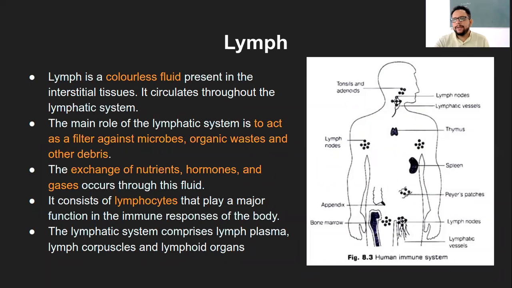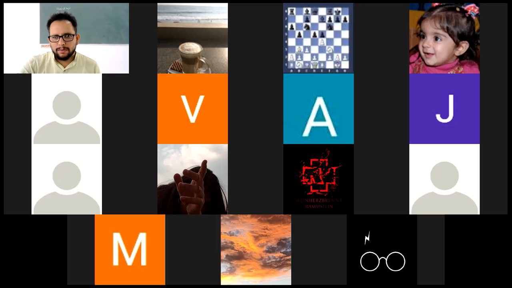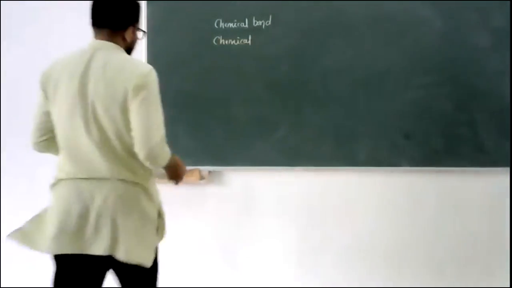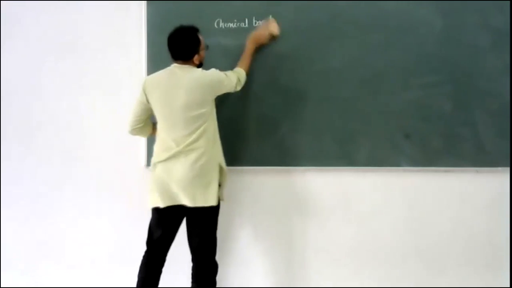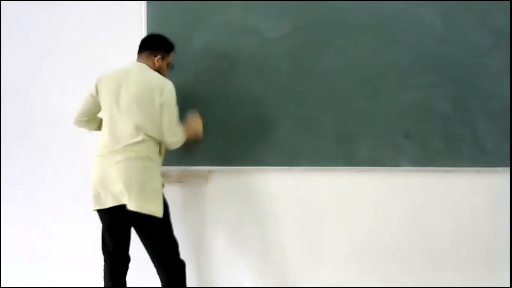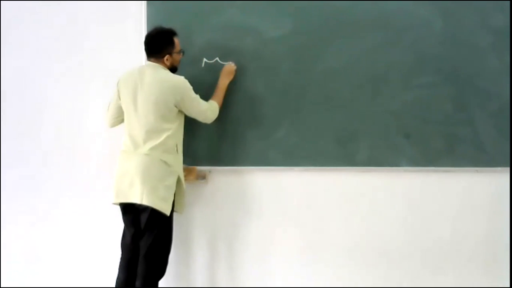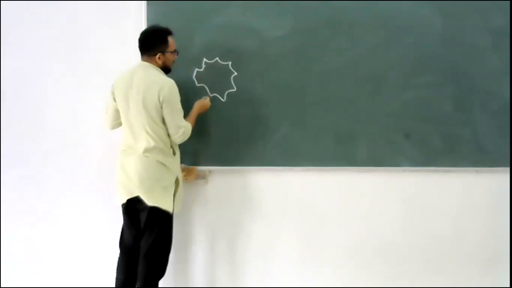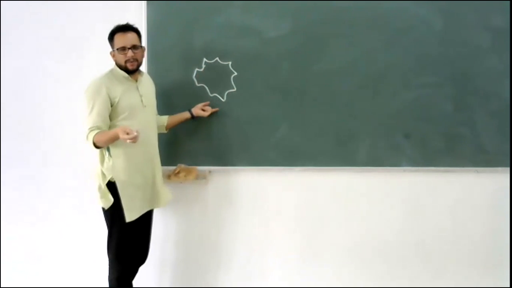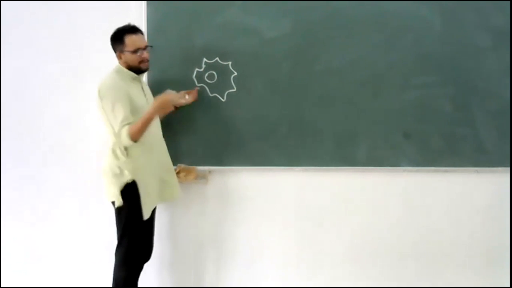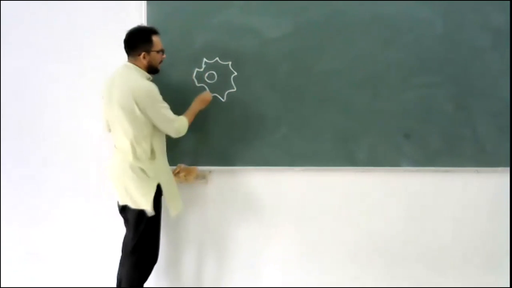Okay, what is phagocytosis? Let me take help of the board. So what usually happens is, let's say this is a macrophage or lymphocyte, or you can say just WBC. It has a nucleus. It can be of different types, so I'm just drawing a simple one.